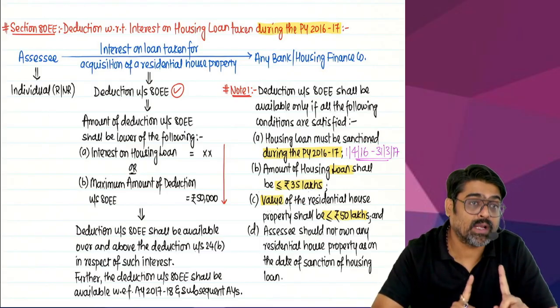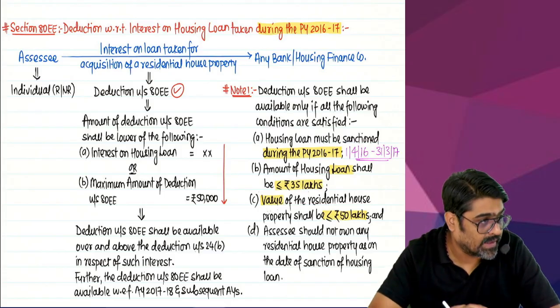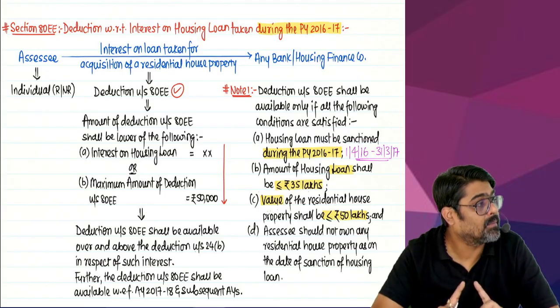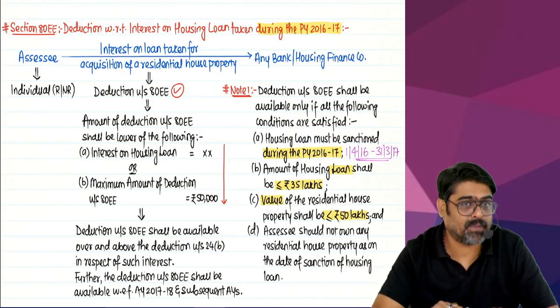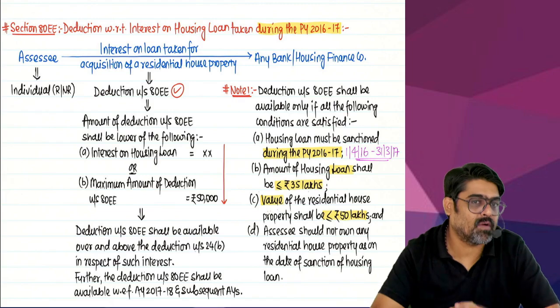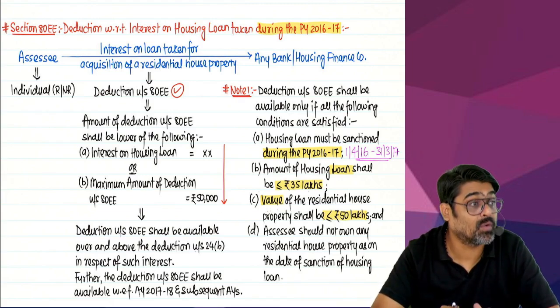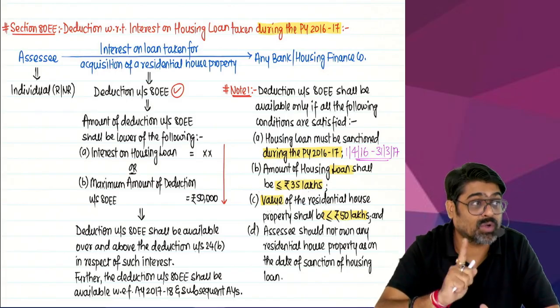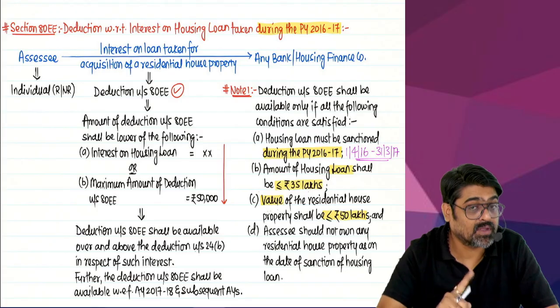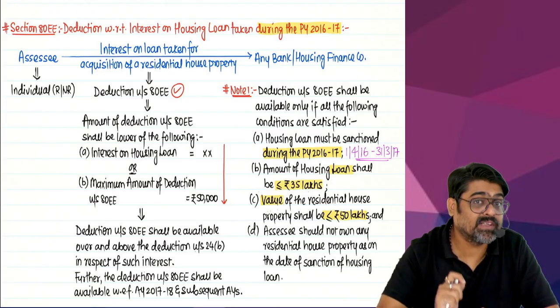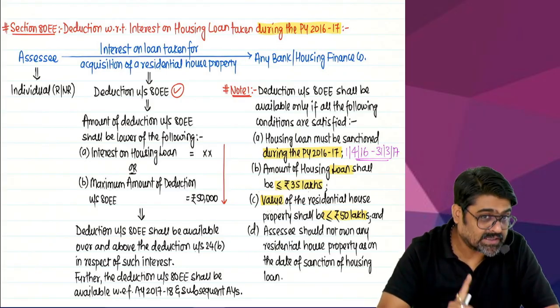How much amount of loan? The loan amount shall not be more than 35 lakhs. And by taking that loan, the property purchased, the purchase value of that property should not be more than 50 lakhs. Purchase value. What did I say? Purchase value, meaning the consideration of that property should not be more than 50 lakhs. The loan amount should not be more than 35 lakhs. And the loan must be sanctioned during the previous year 16-17.